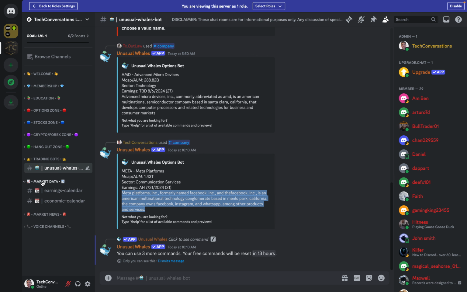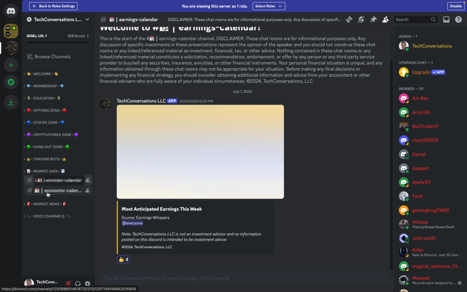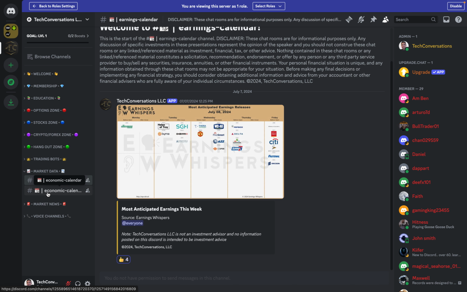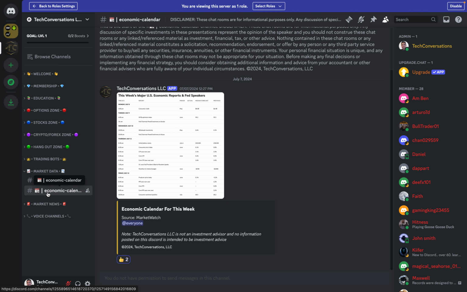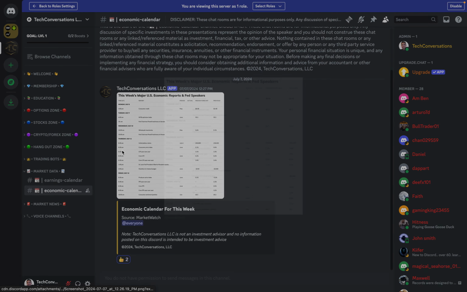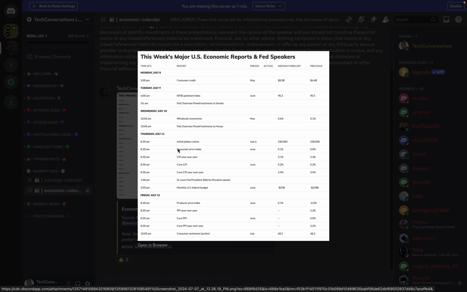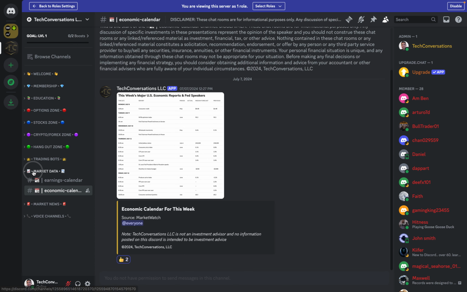Then we have this market data section. So here I'll just post the earnings calendar for the upcoming week. So if you're ever wondering what companies have earnings coming up the following week, you can find it here. Same thing with economic calendar here. So if we take a look here, right, what's going on tomorrow? Like we mentioned, Thursday, July 11th, we have CPI, initial jobless claims, and you can see what time it's going to be at, median forecast, previous results, things like that. So that's the economic calendar channel.